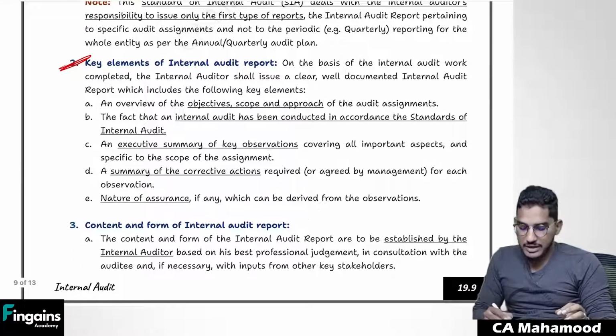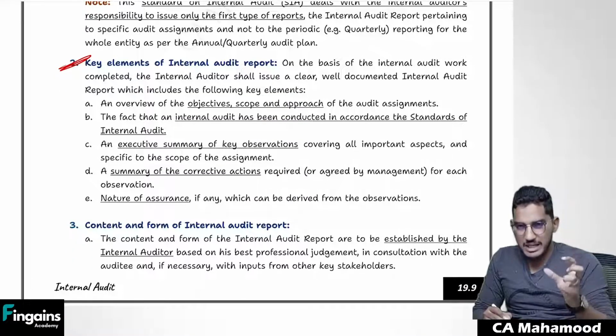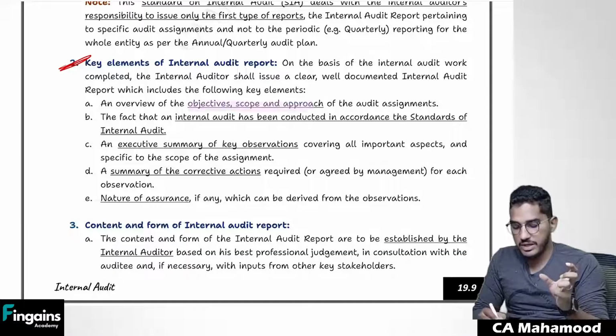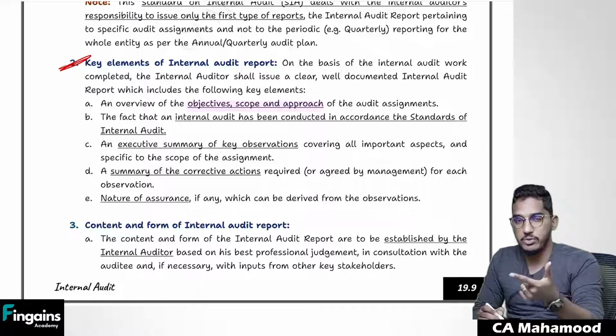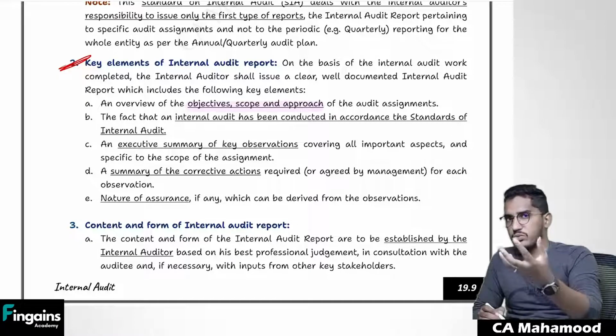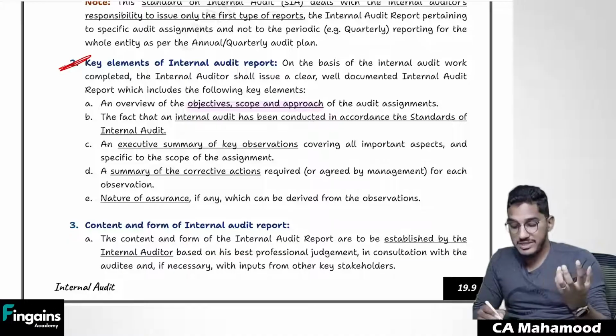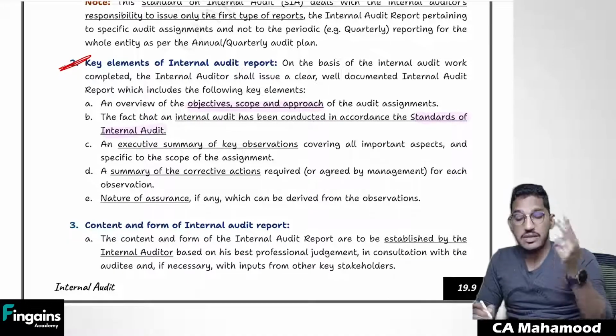There should be a few contents. You have to explain the key elements of the internal audit report. You have to speak in your internal audit report regarding your objectives, scope and approach. What is your objective as an internal auditor? What is your scope? What is your approach? You have to say a few words on that. And you should say that the internal audit has been conducted as per standards on internal audit.